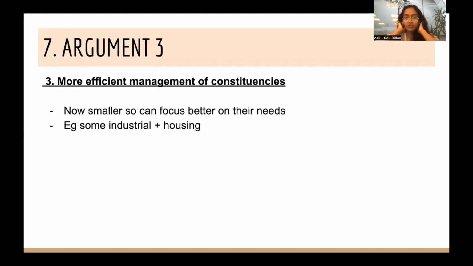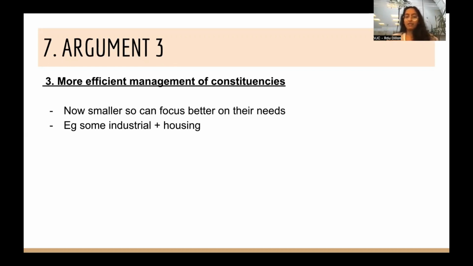So this brings me to my third argument. I don't think this is as important, but perhaps it could be used as a second speaker argument, which is that on the whole, now you have more efficient management of constituencies. I think some constituencies are generally bigger than others, especially the 6-member constituencies. And while they do obviously have the requisite number of candidates to split up the work, it's a bit hard to compete between the various needs of individuals in these places.